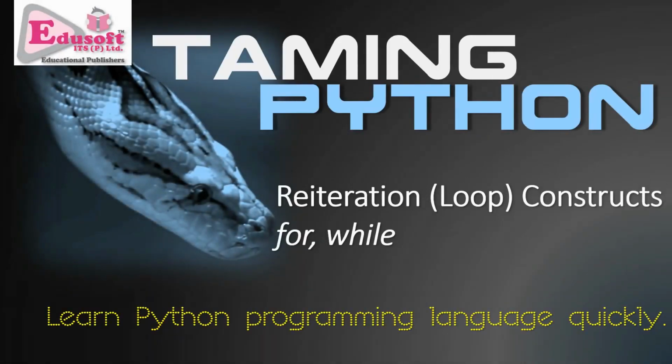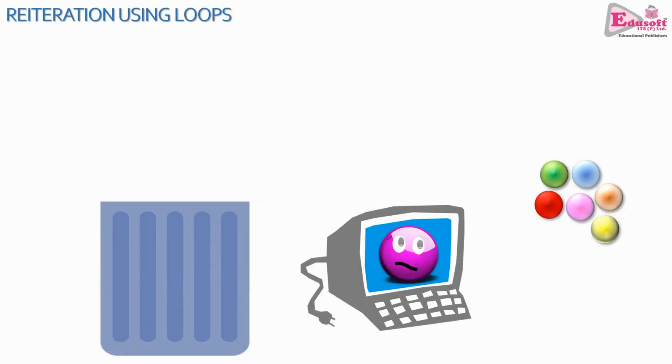Python, reiteration or loop constructs using for loop and while loop. Well, computers do not have intelligence on their own. They cannot learn, they cannot think on their own. The logic has to be given to them.